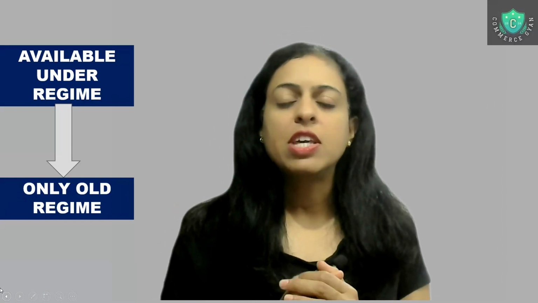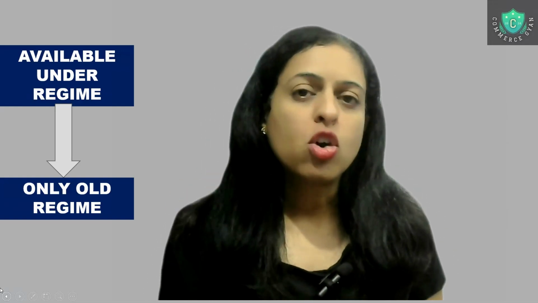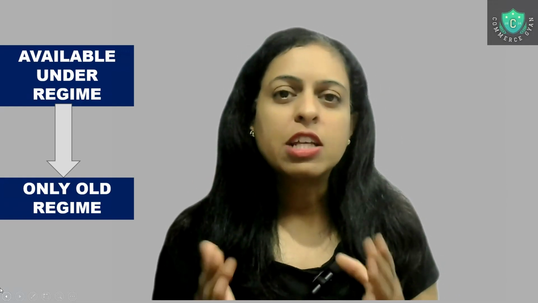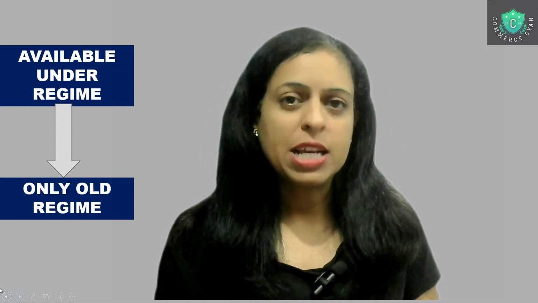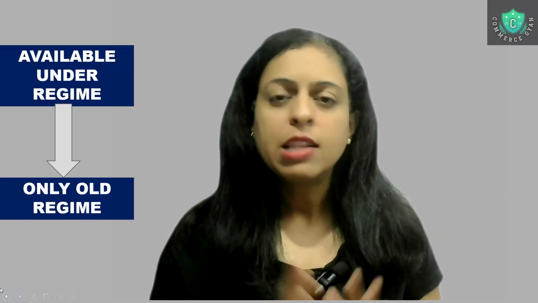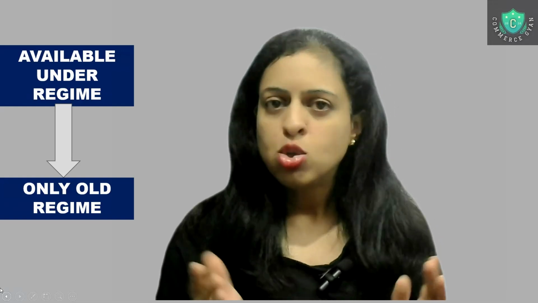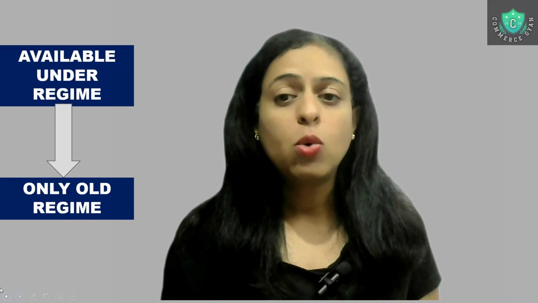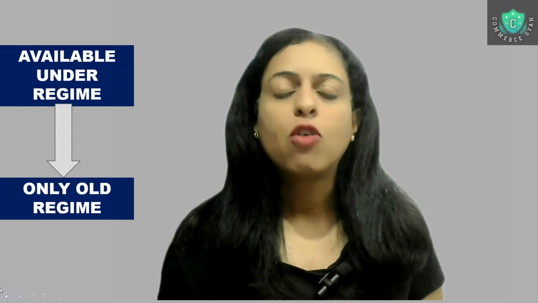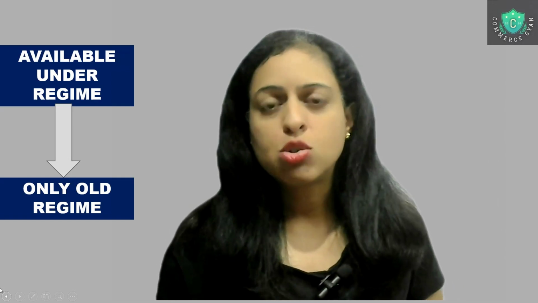So if you have a salary structure, the cost to company and the breakup of your salary consists of leave travel allowance, but you fall in the new tax regime, or you have opted for the new tax regime, then you cannot claim leave travel allowance exemption. You can get LTA, no doubt, but you don't get the benefit under the Income Tax Act for leave travel allowance exemption. So hope these things make it clear about how LTA can be claimed. What are the benefits under the old regime, in block of which years you can take the benefit, how to furnish the details to the company, and so on.